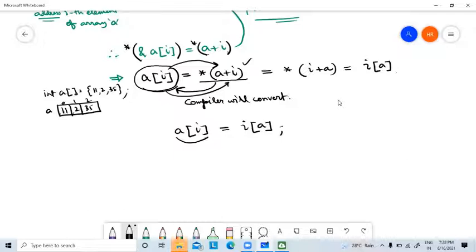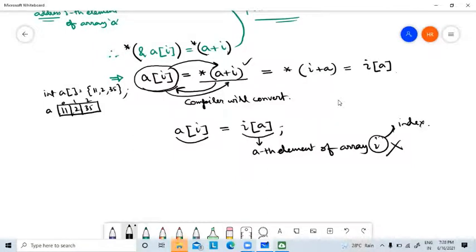The ith element of array A. But there is no array like i. So it should be called the ith element of array i. But is there any array i? No. i is the index value.